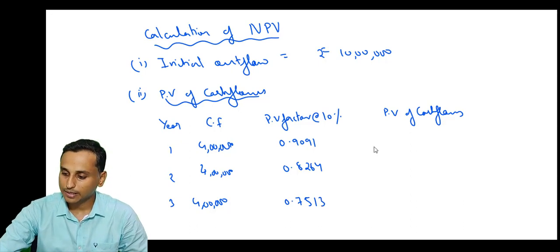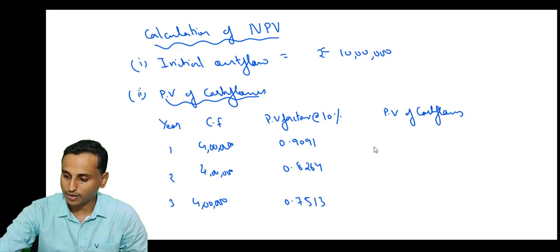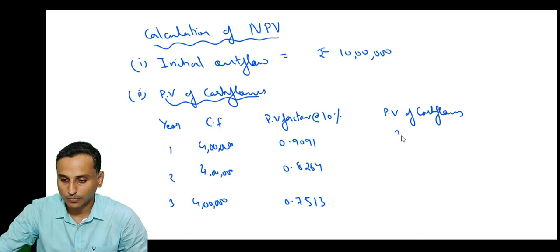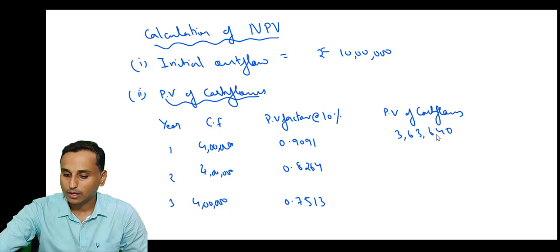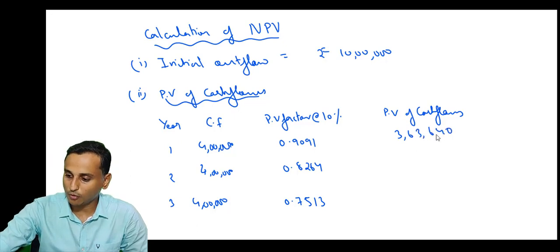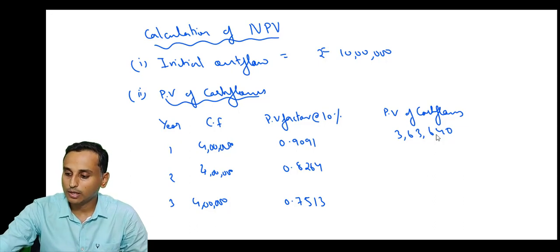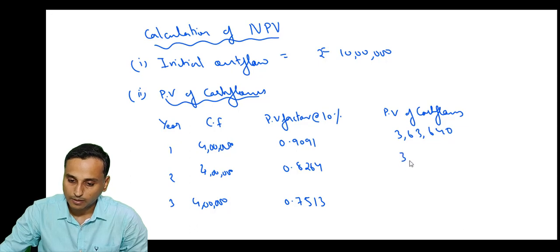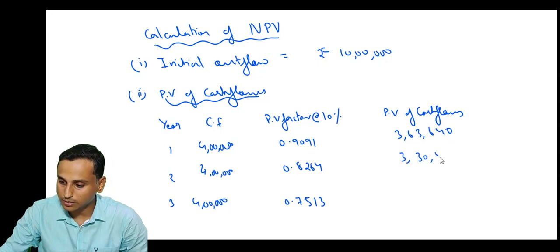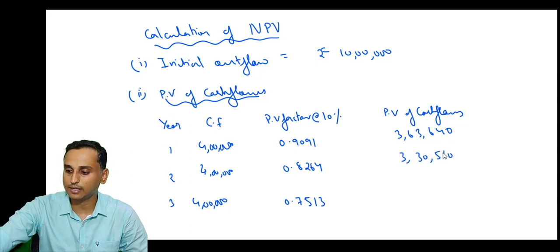So 4 lakhs into 0.9091 is 3 lakh 63,640. And what will be the present value of 4 lakhs received in year 2? 4 lakh into 0.8264 comes to 3 lakh 30,560.